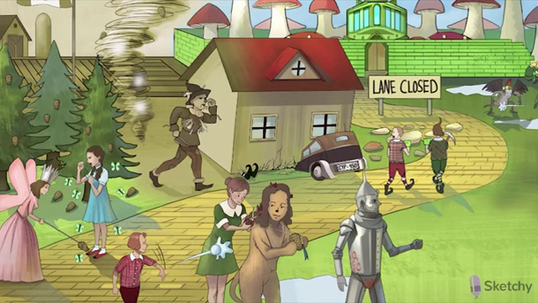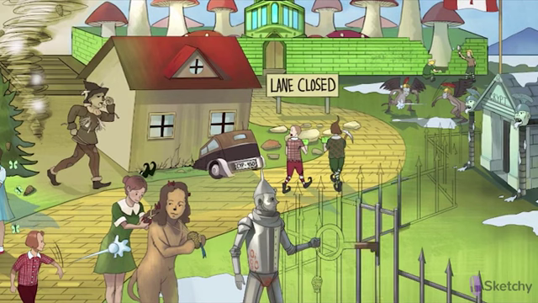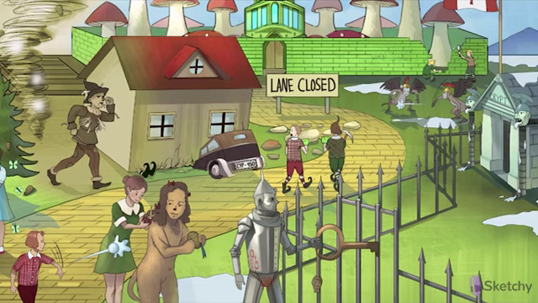It's available as a cream to treat cutaneous dermatophytosis, such as tinea corporis. And that's why our tinea Tin Man is holding this key with a pine cone keychain. Ketoconazole is not usually used as a systemic agent because the other azoles have a much better safety profile. Ketoconazole has a greater propensity to inhibit mammalian cytochrome P450, for example. One important adverse effect we will highlight is the inhibition of adrenal steroid production, as well as gonadal synthesis of androgens and estrogens.